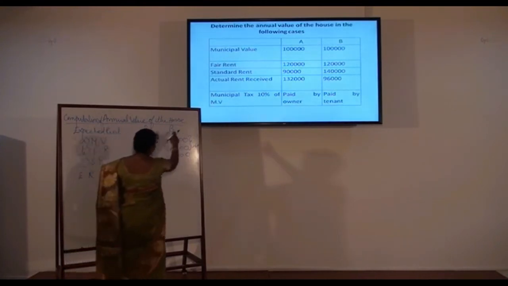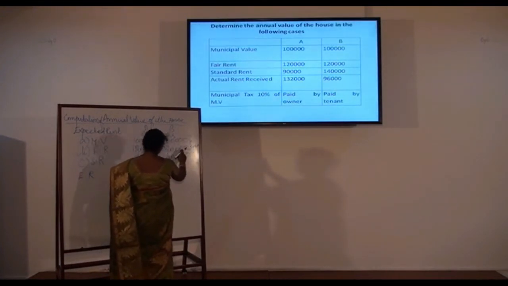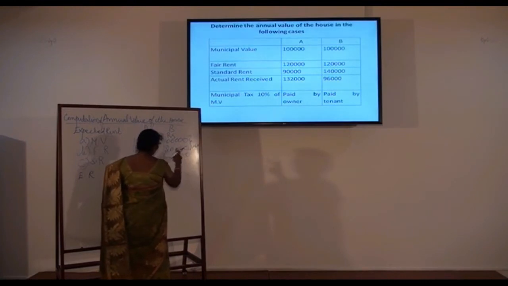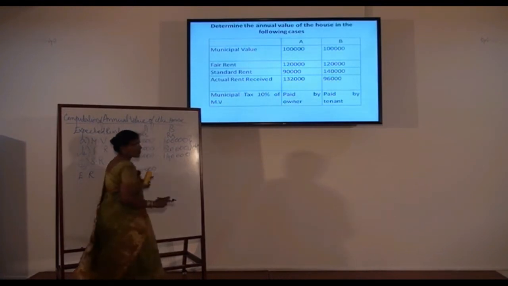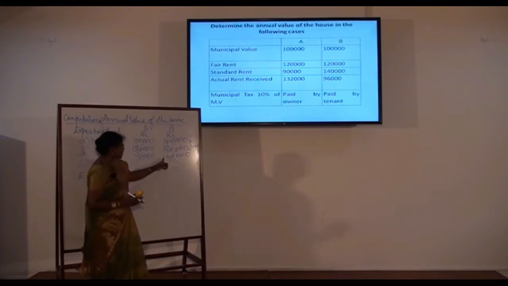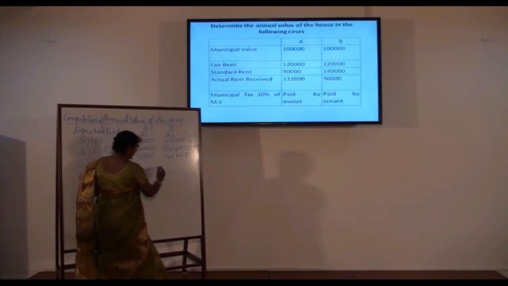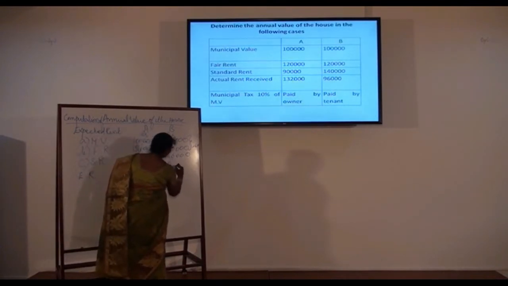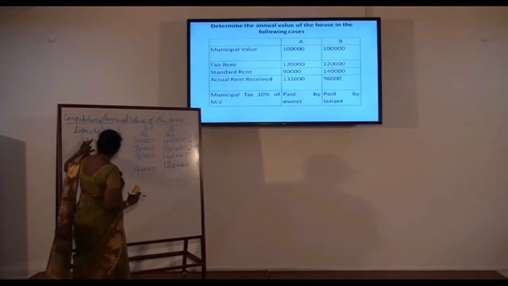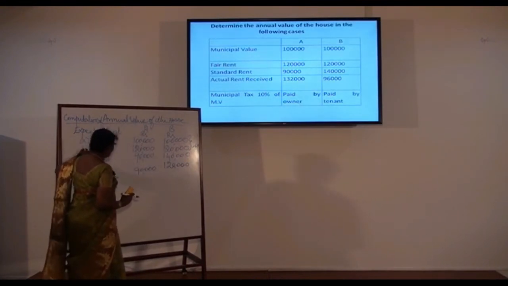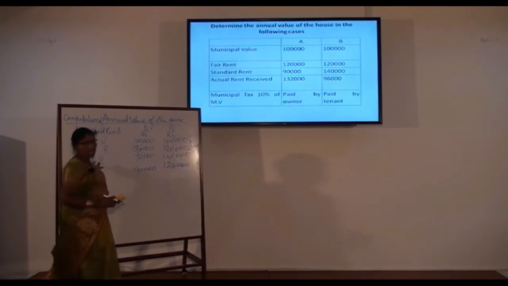Then come to house B. Here also the higher amount is fair rent, but subject to a maximum of standard rent, 1,40,000. Whichever is high, but subject to a maximum of 1,40,000. And that way the higher amount is 1,20,000. That is municipal valuation or fair rent, whichever is high, but subject to a maximum of standard rent.